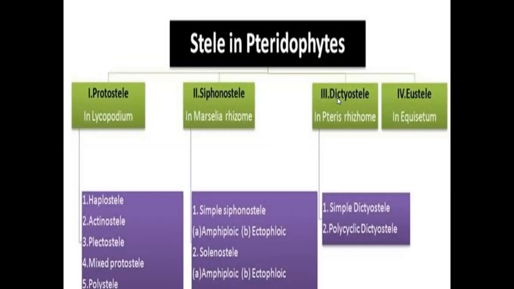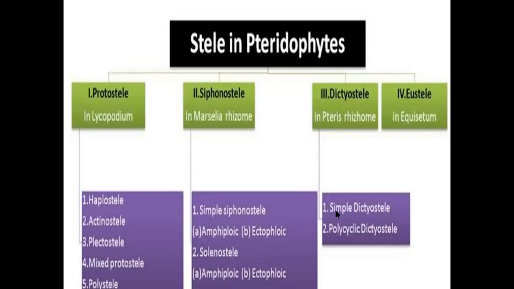And the third one is dictyostele. An example plant is the Pteris rhizome. Dictyo means net-like structure. The siphonostele is cut into a number of fragments, and they look like net-like structures. The net-like structure stele is called dictyostele.